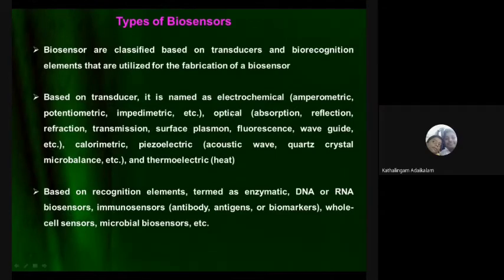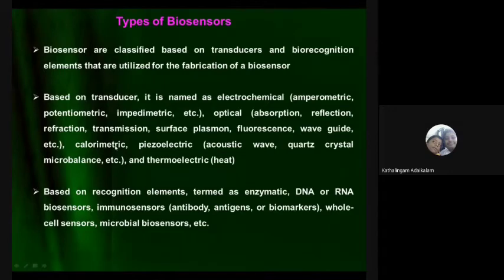Another one is optical, that is with the use of light. Even outside light we can allow, the reflected light or absorbed light. We commonly use photocatalytic properties, and optical energy can be used for biosensing. Here there are phenomena like absorption, reflection, refraction, transmission, and surface plasmon. If the particle is a nanomaterial, there are plasmonic waves, and these can change depending on the ambient environment. From this we can also sense fluorescence and other things.